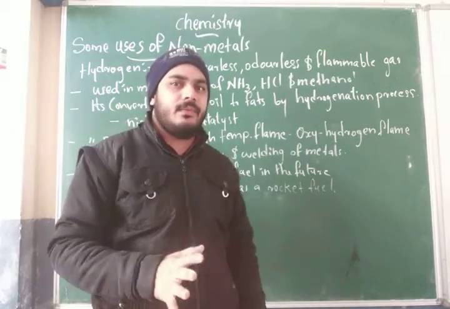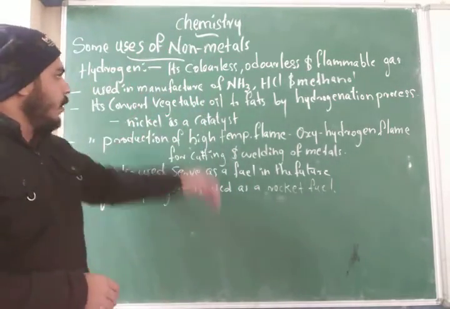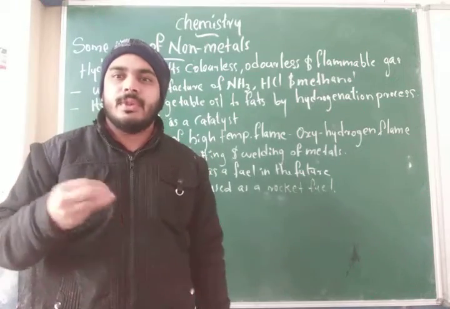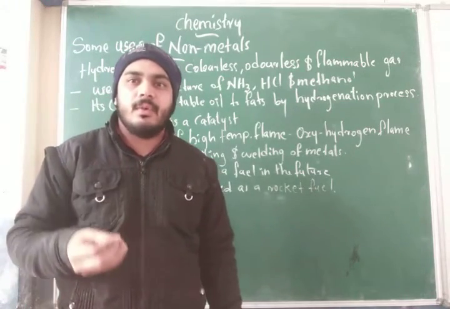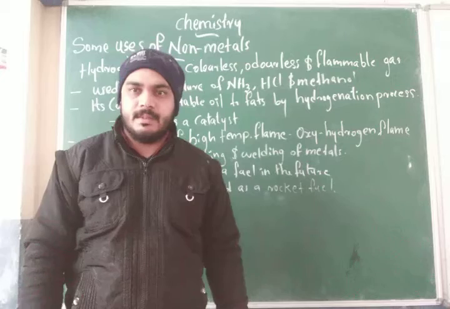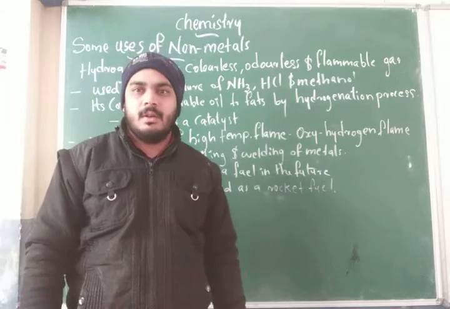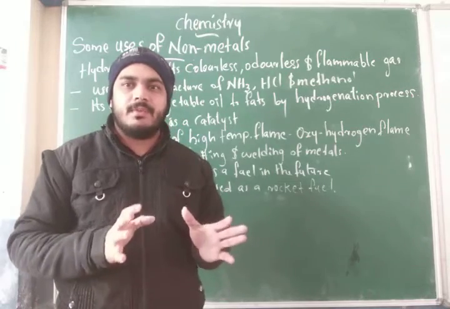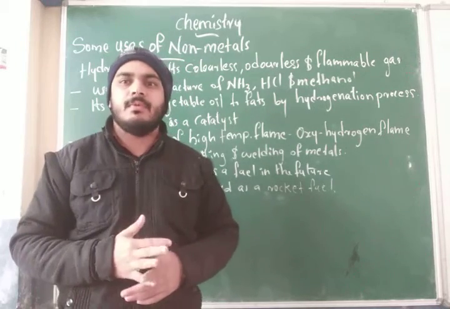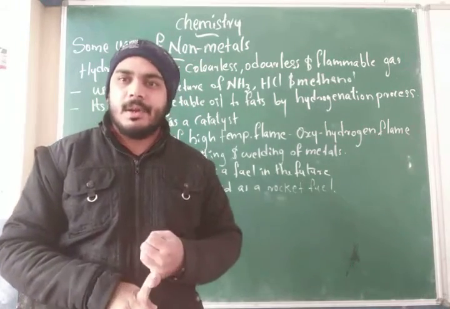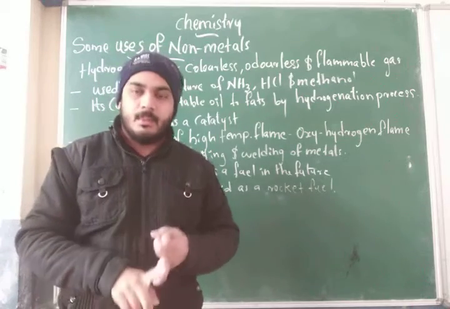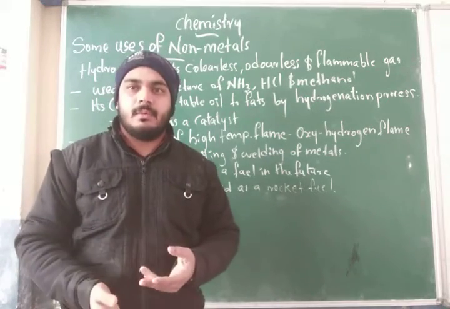See the first one. Hydrogen is used for manufacturing of hydrochloric acid, methanol and ammonia. So hydrogen is an important factor for manufacturing this type of things, for example hydrochloric acid, ammonia and methanol.